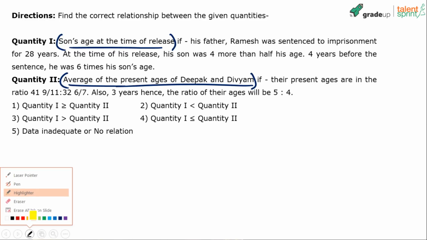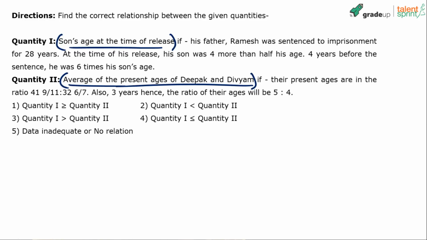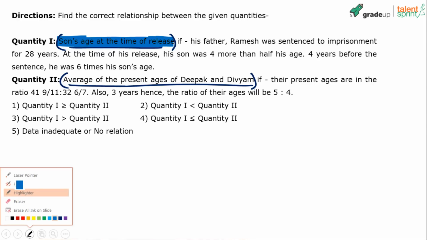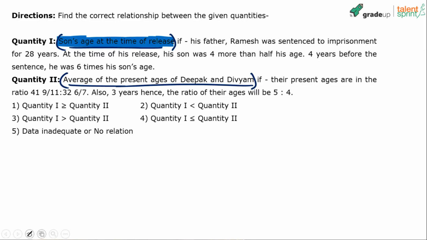I'll solve quantity 1, son's age at the time of release, in this color, and we'll solve quantity 2 in some other color. And I'm doing this because I have the flexibility, the luxury of doing it. Otherwise, no way. Anyway, so son's age at the time of release. We are focusing on son's age at the time of release, if his father, Ramesh, was sentenced to imprisonment for 28 years.